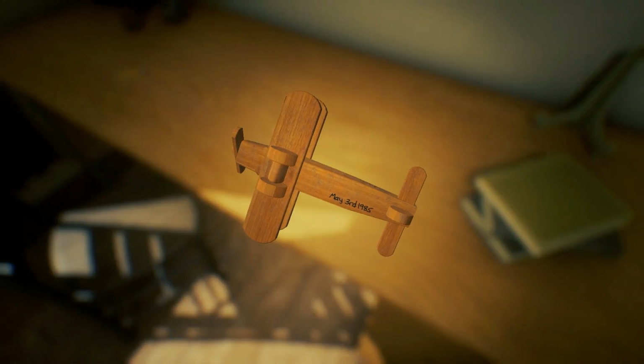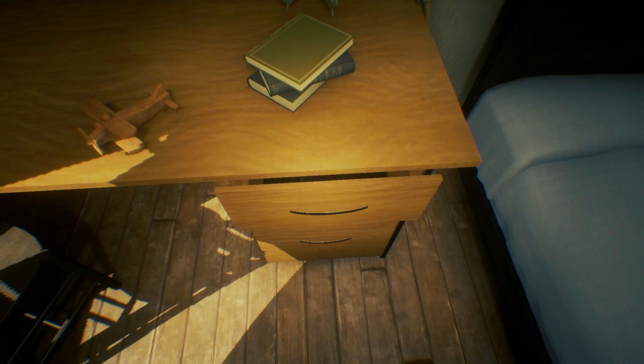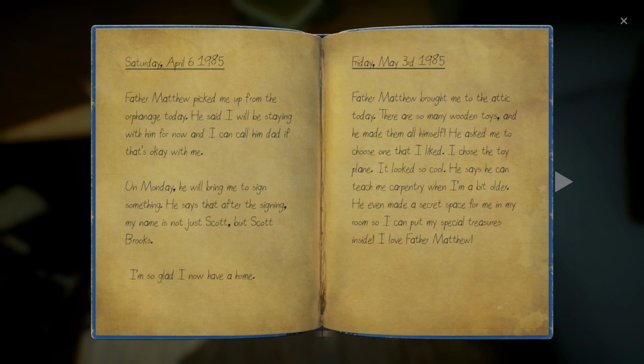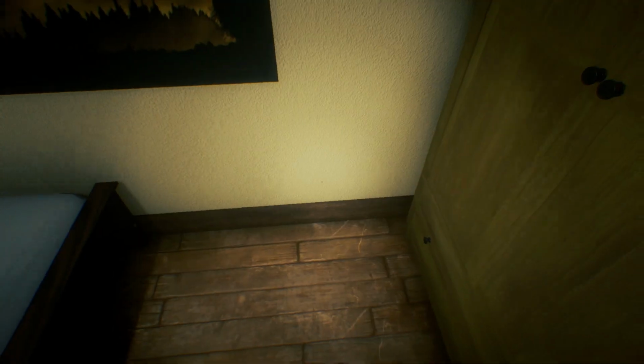May 3rd, 1985. Scott's diary. Nice. In the diary, we see that on April 6th, 1985, Scott was adopted by Father Brooks, and that there is a room somewhere in the church Father Brooks uses for carpentry. We also see that Father Brooks made a secret spot somewhere in this very room for Scott to hide his things.